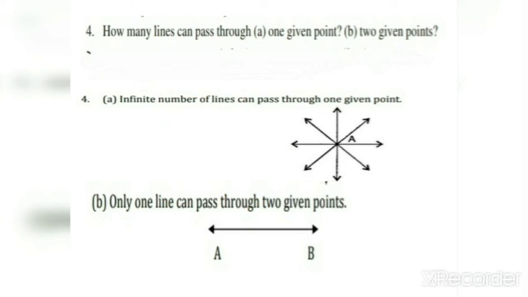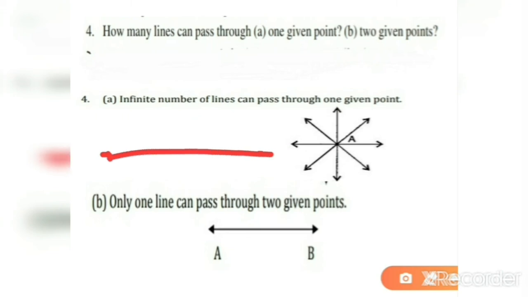So infinite number of lines. Next is, how many lines can pass through two given points? If I draw two given points, only one line can pass from two given points.